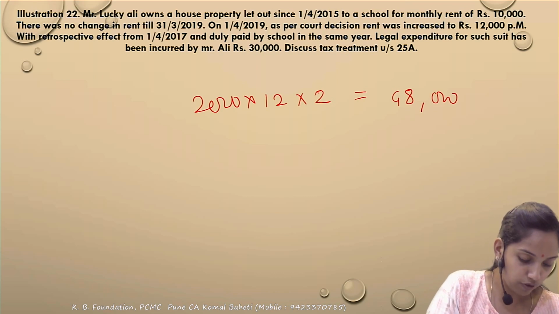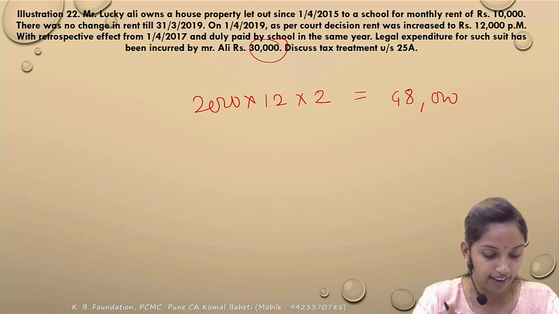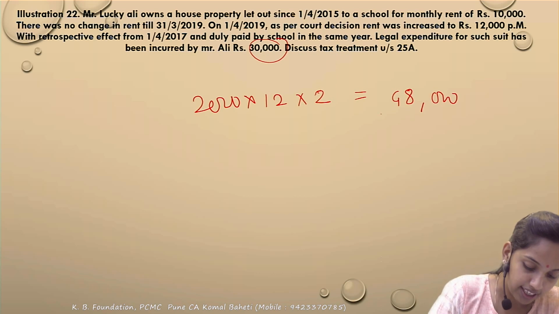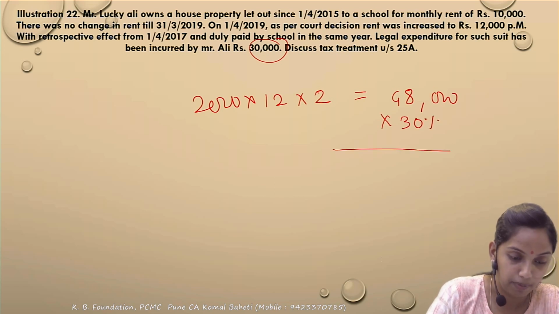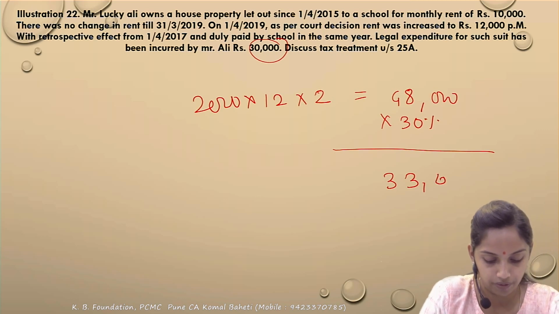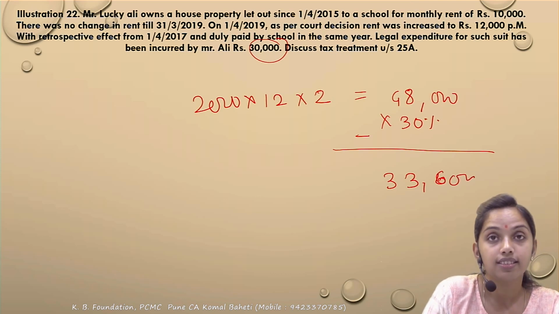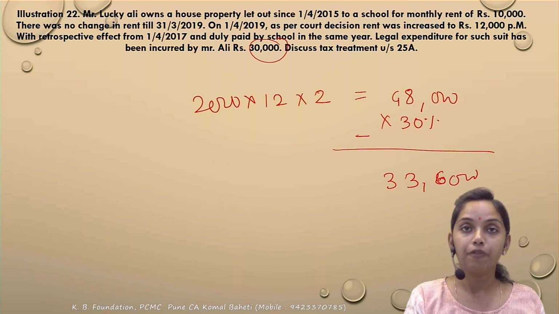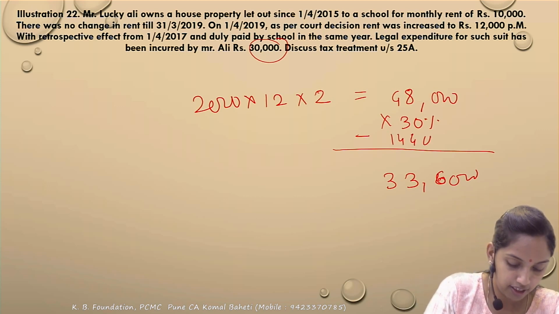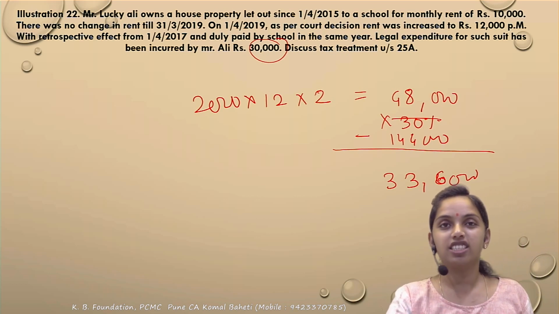Correct. Out of this 48,000 क्या होगा? Whether you will get a deduction for the legal expenses? No. Do remember under the HP, no expenses are allowed as deduction except the standard deduction of 30%. Correct. तो इसके against कितना deduction मिलेगा? 30%, and the remaining 70% is to be taxable under the HP even you are not the owner. So 30% minus करके कितना taxable होगा? 33,600 would be taxable. Have you clear? 30% comes to 14,400, and the remaining would be taxable. Have you clear? Even you are not the owner, this is to be taxable.